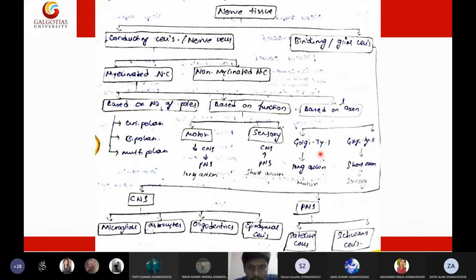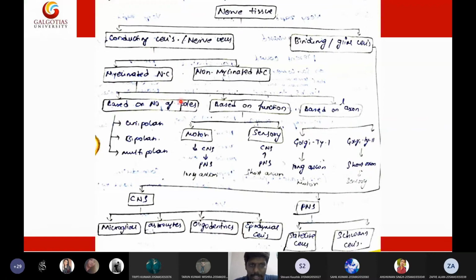So Golgi type 1 neurons, with long axons, are the motor neurons, whereas Golgi type 2, or short axon neurons, are the sensory neurons. So sensory neurons have short axon length, whereas motor neurons have long axon length. Long axon neurons are called Golgi type 1, whereas short axon neurons are called Golgi type 2. So this is all about the classification of myelinated nerve cells.